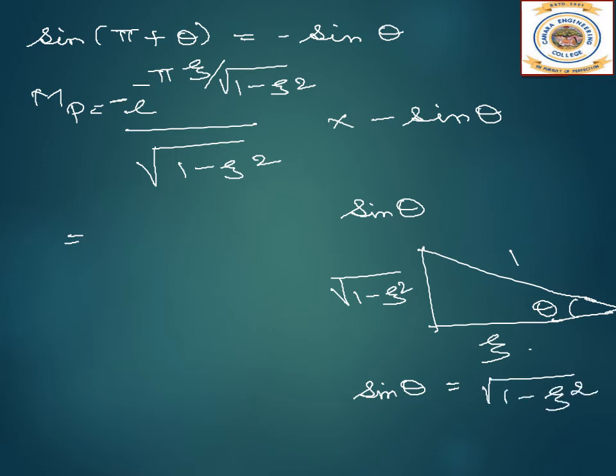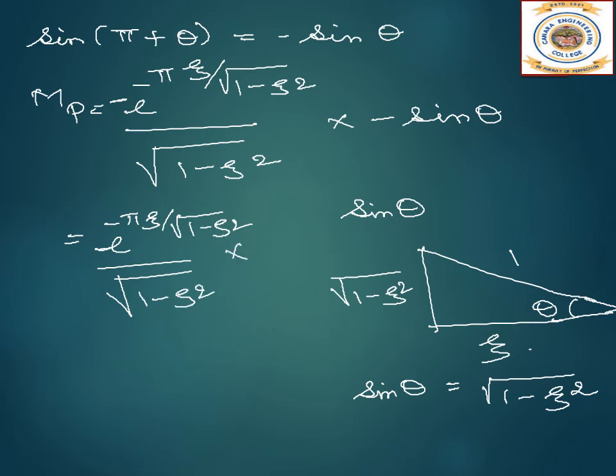I can substitute over here. So minus minus will become plus, we get e power minus pi zeta by root of 1 minus zeta square divided by root of 1 minus zeta square into root of 1 minus zeta square.